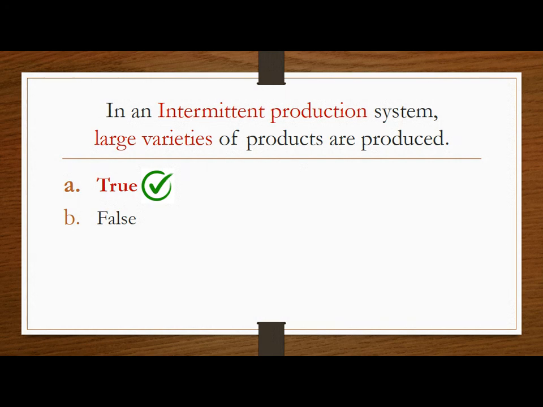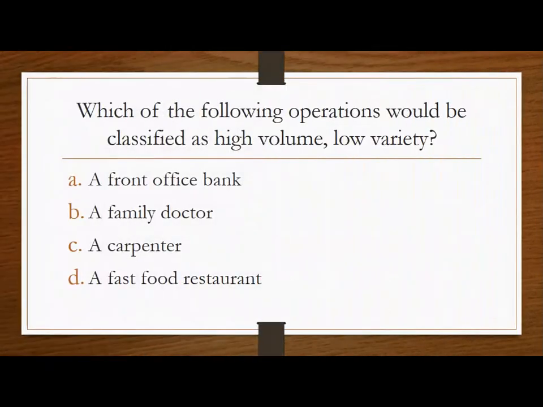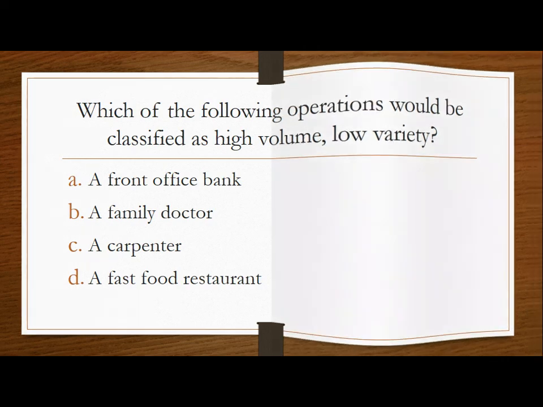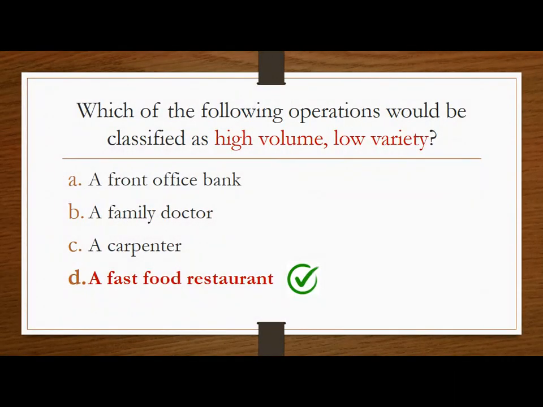Next question. Which of the following operations would be classified as high volume and low variety? The options are, these are the examples: a front office bank, a family doctor, a carpenter, and a fast food restaurant. High volume and low variety. And the correct answer is a fast food restaurant is having high volume and low variety.